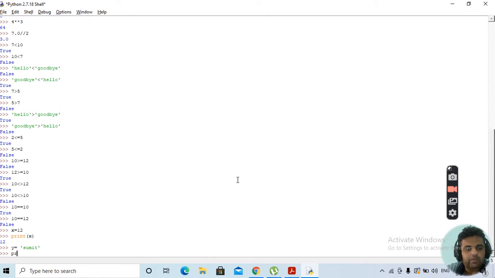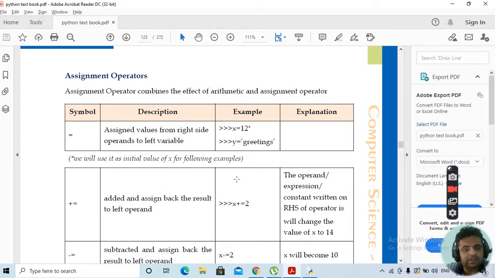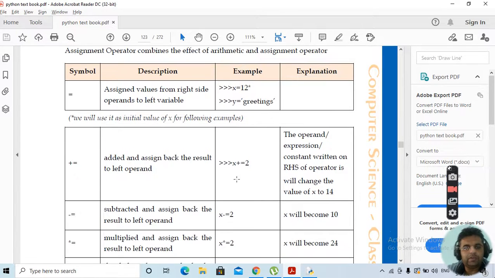Okay, if we want to print the value of y, that means Sumit has been assigned to y. If we try to print the value of y, it will give you Sumit. So this is how the assignment operator works. Then we can use the assignment plus equivalent to.